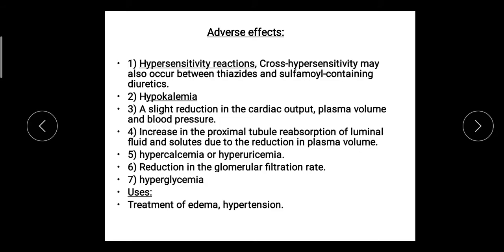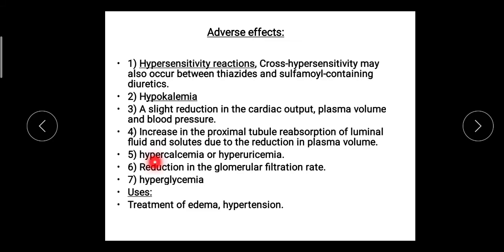Next adverse effect: increase in the proximal tubule reabsorption of fluid and solute due to the reduction in plasma volume. Thiazide acts on the distal convoluted tubule where reabsorption is inhibited, and because of this inhibition of sodium reabsorption at the distal convoluted tubule, sodium and other solutes may be reabsorbed more at the proximal convoluted tubule.